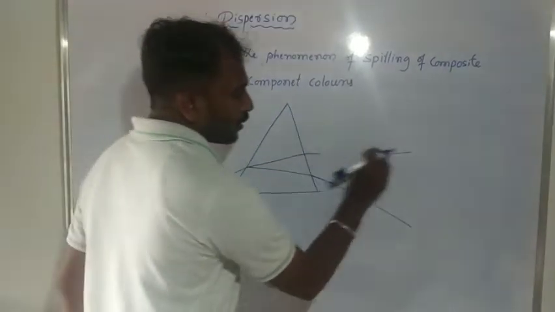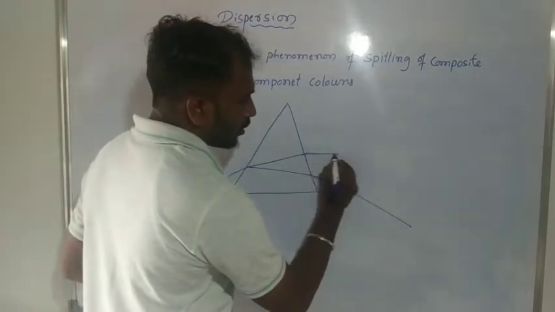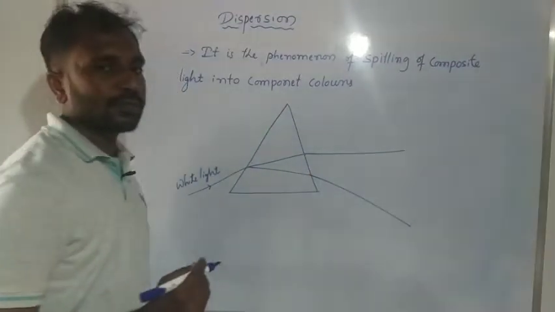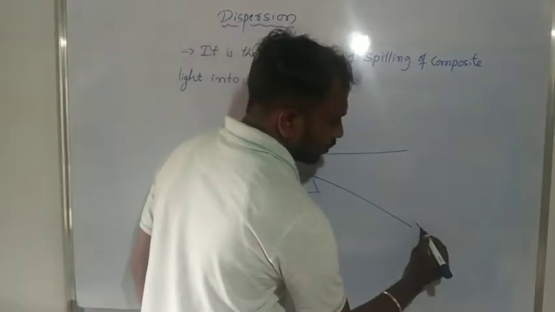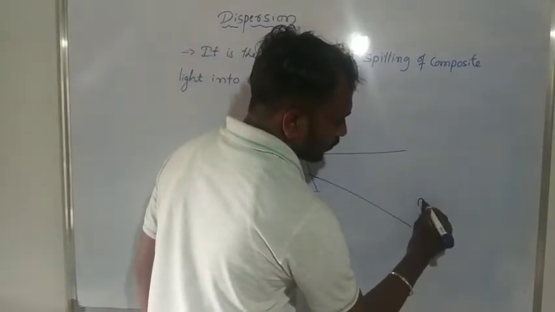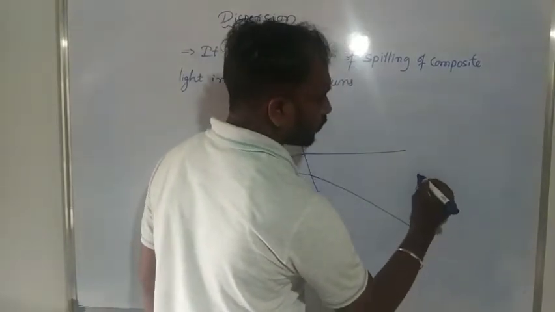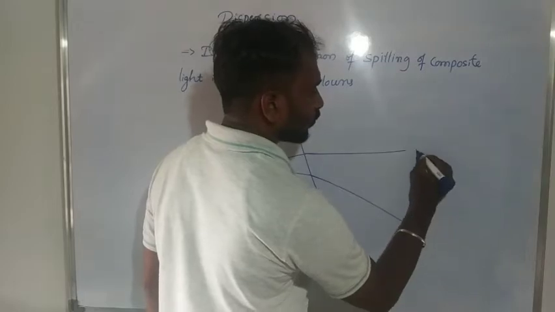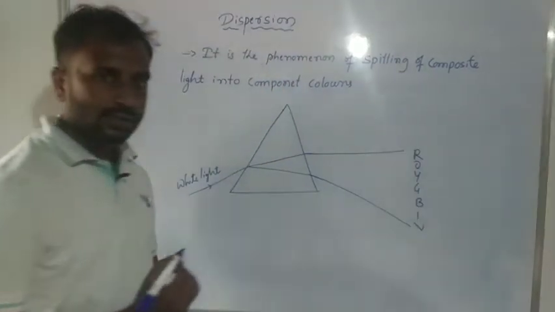You already know the 7 constituent colors: VIBGYOR.